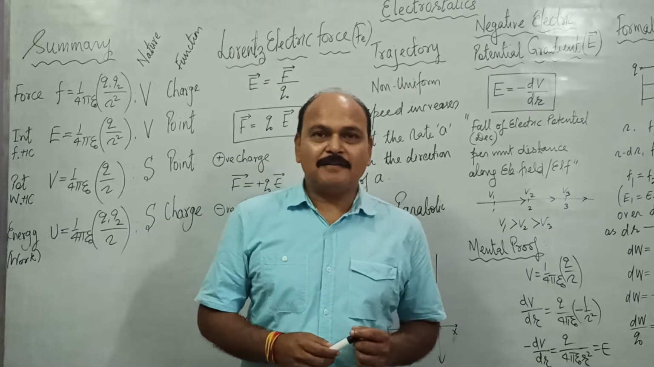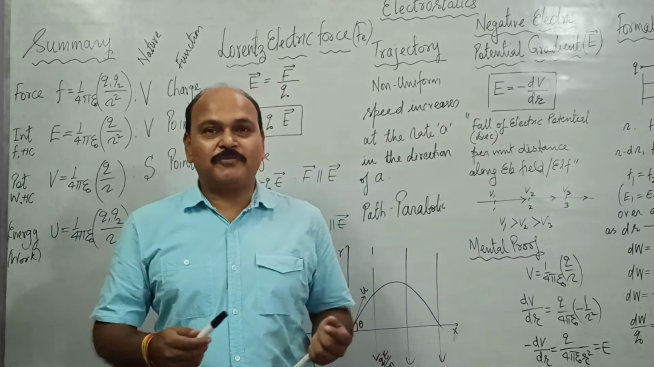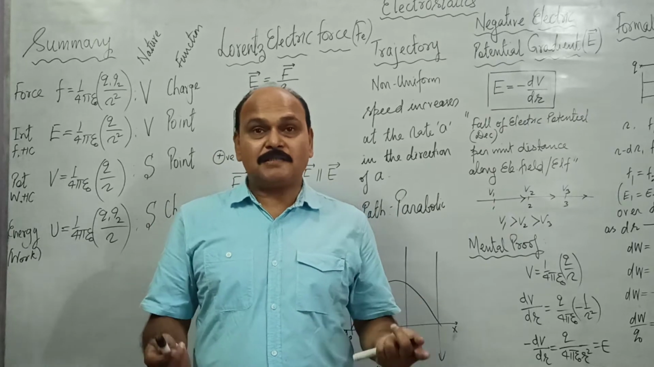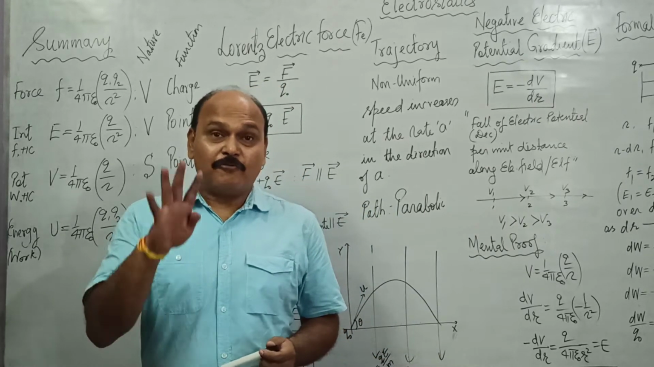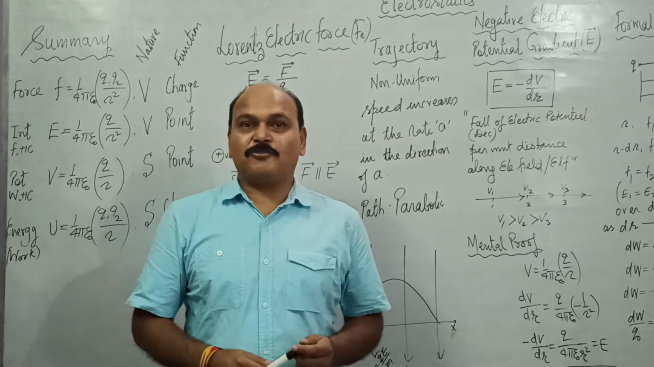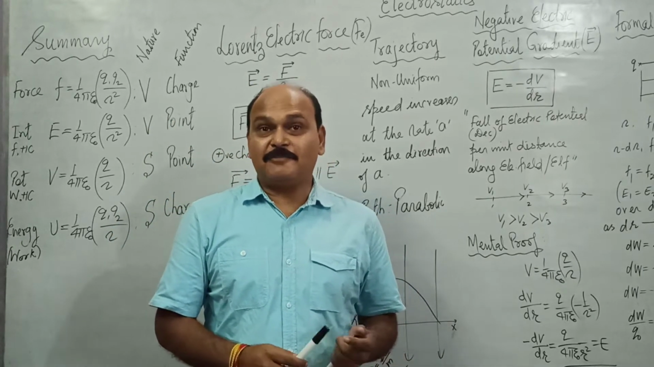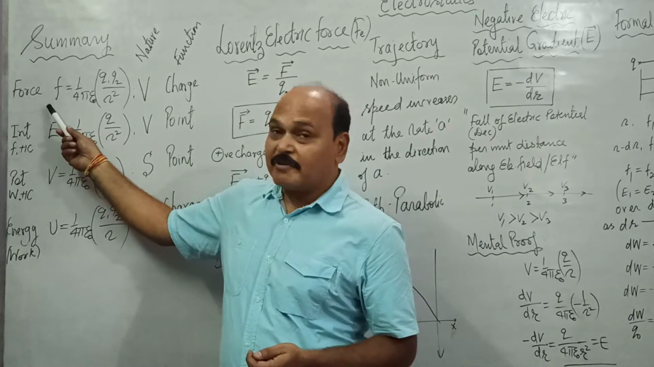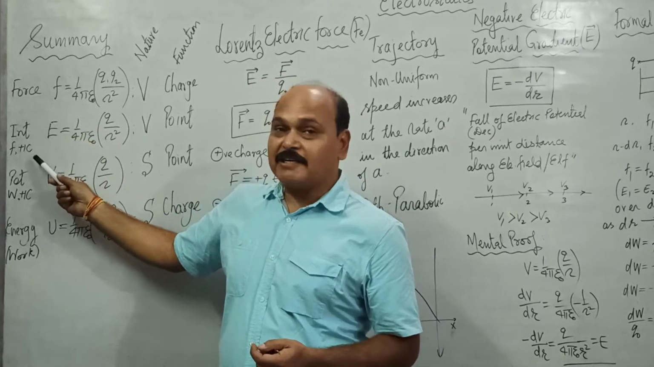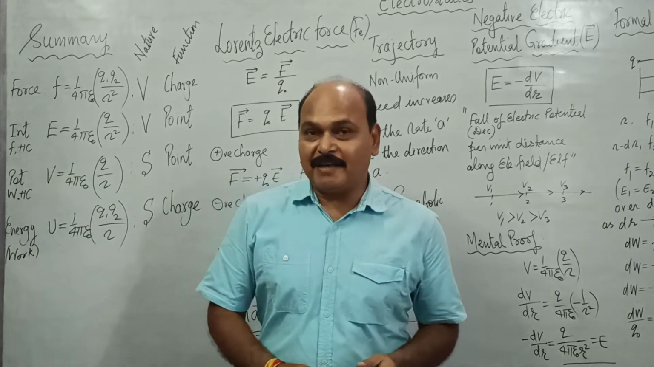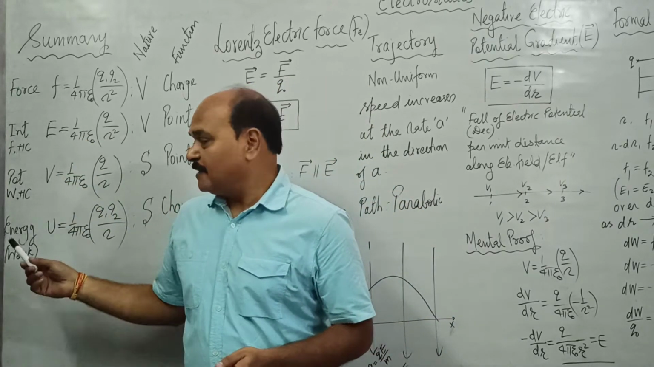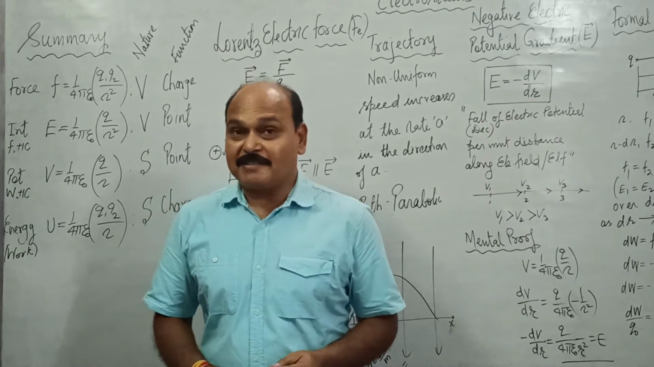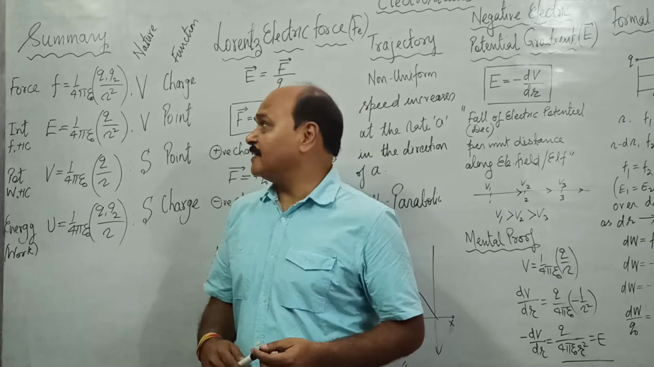Hello my dear children. So let's continue with what we were doing in the last class. Up till last class we studied four very important pillars of electrostatics. These four pillars of electrostatics are: number 1 force, number 2 electric field intensity, number 3 electric potential, and number 4 electric potential energy. So what are these four pillars? Let us see them once again before we proceed ahead.